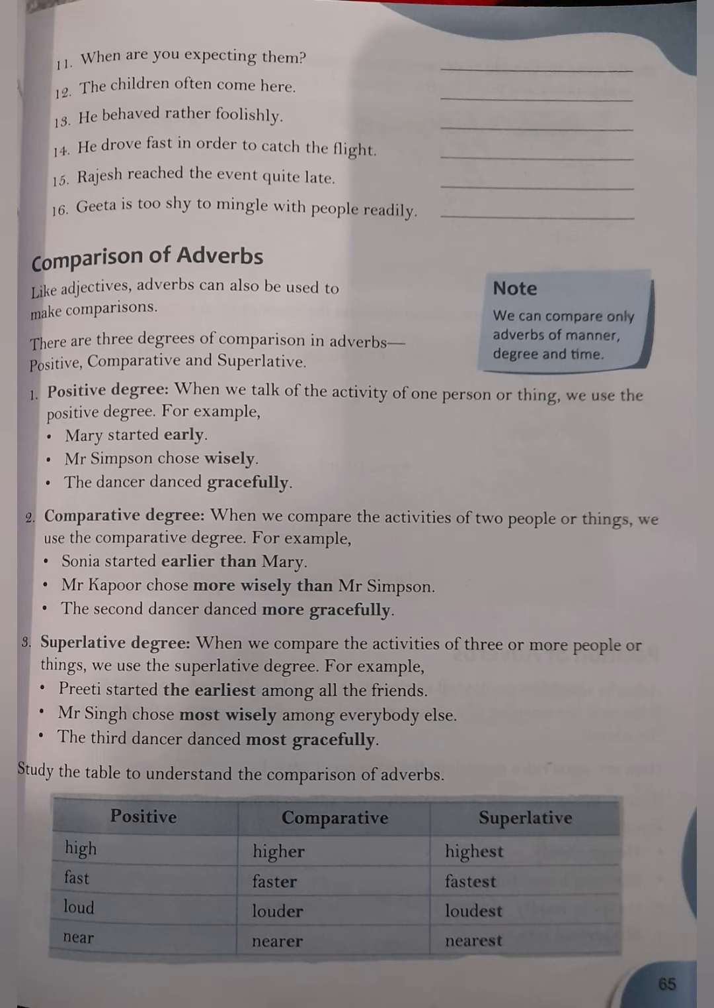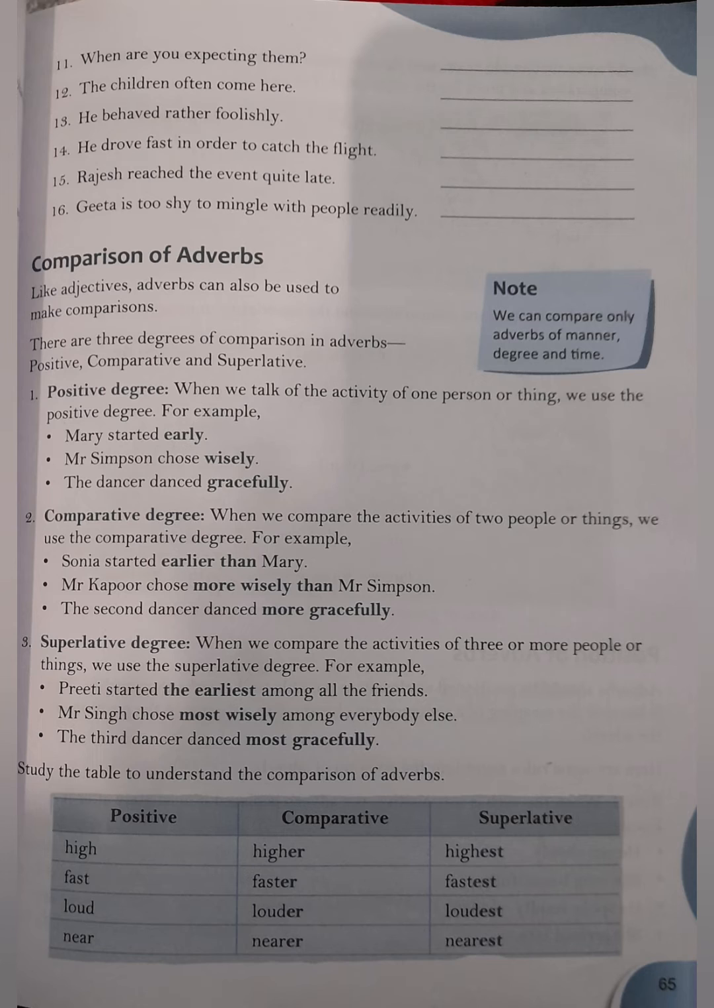When are you expecting them? Okay, children. When is interrogative adverb. It is not given in the kinds of your book, but it is a kind of adverb. Okay, when is an interrogative adverb. The children often come here. Often, adverb of frequency.